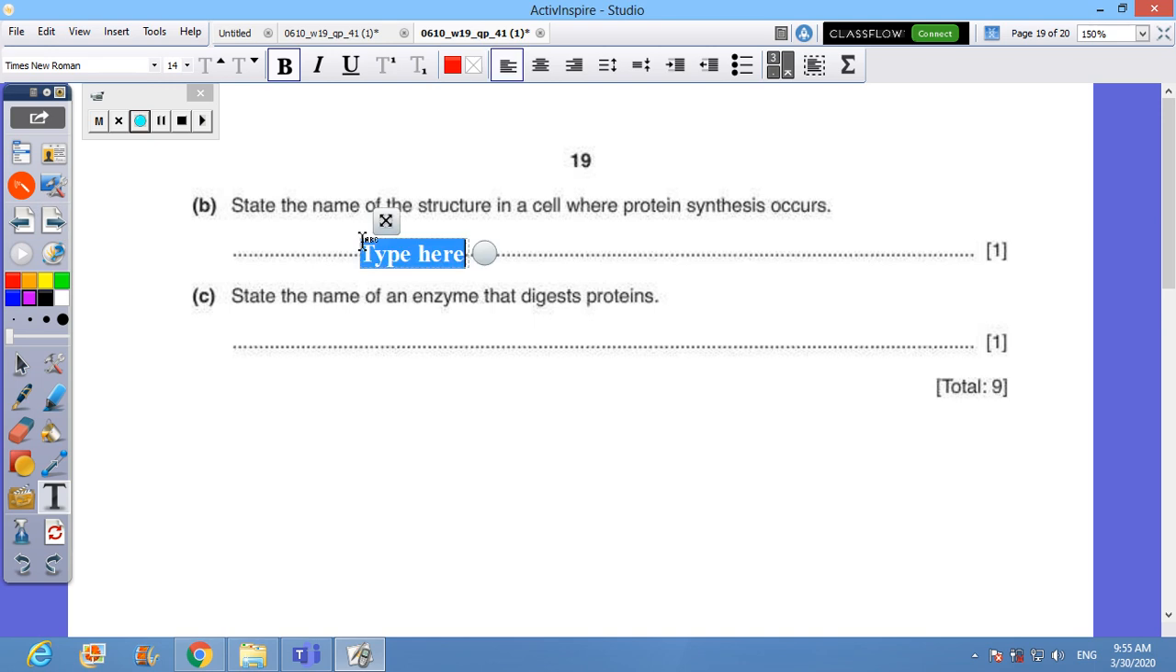State the name of the structure in the cell where protein synthesis occurs. Protein synthesis occurs at the ribosome. State the name of the enzyme that digests protein. You can say protease. This is a general name, or you can give a particular name like, for example, pepsin would be a good example.